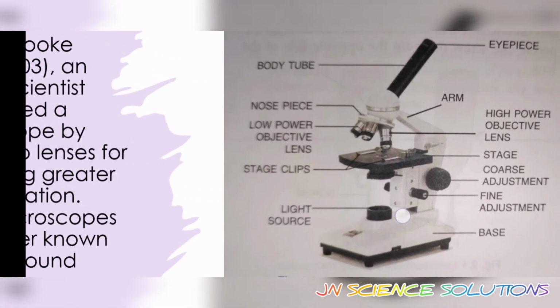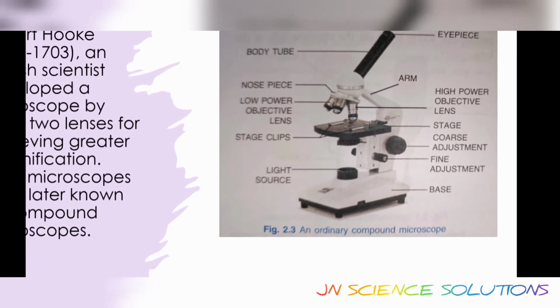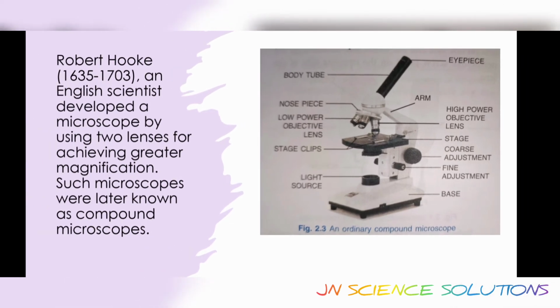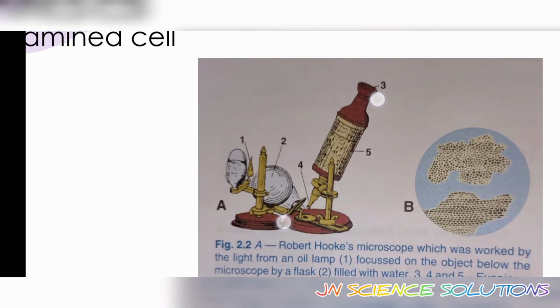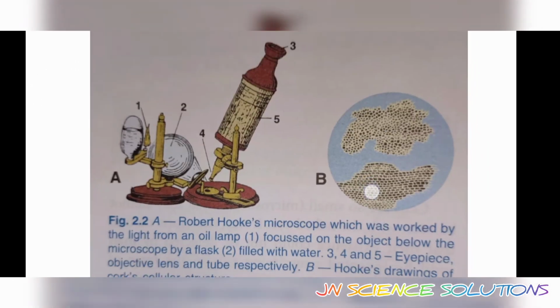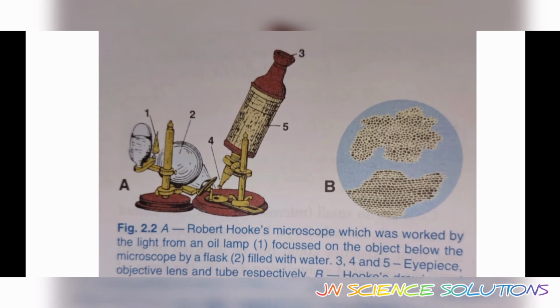This is a modern compound microscope, which was improved by design. He invented it, it is used the same way, but it is just an improved design. Afterwards, this is the real microscope he invented, and this is a picture of the observation which he got after seeing this light.